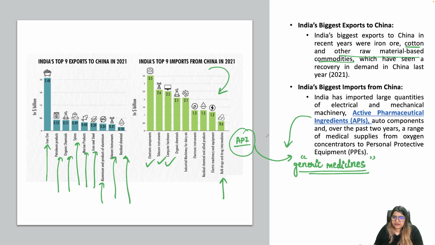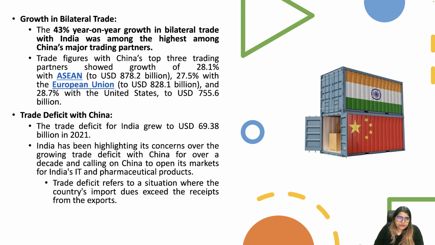So this is something that we have imported a lot. Apart from that, we have imported auto components, and a range of medical supplies, from oxygen concentrators to personal protective equipment, the PPE kits. So these are the exports and imports.